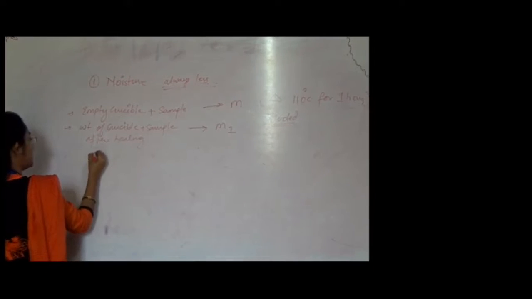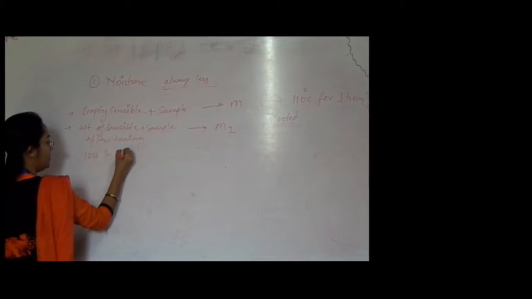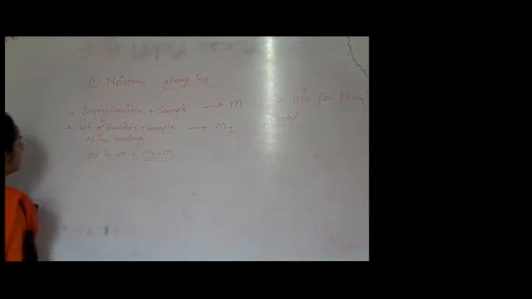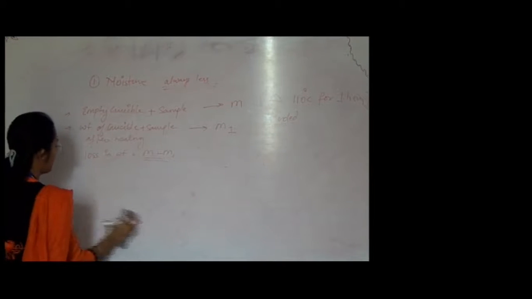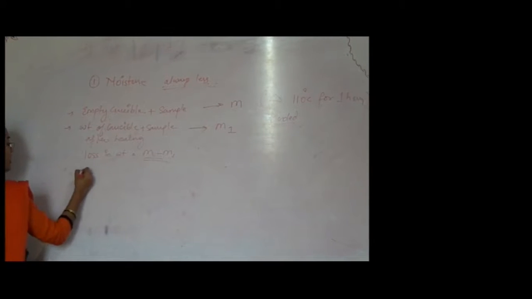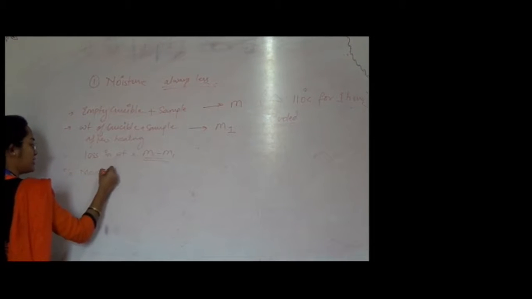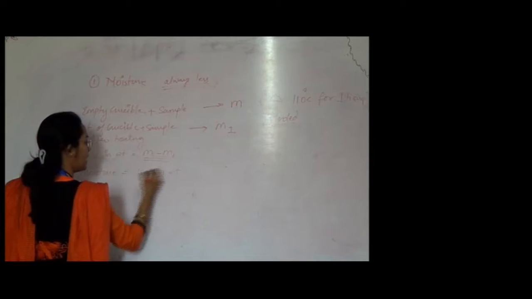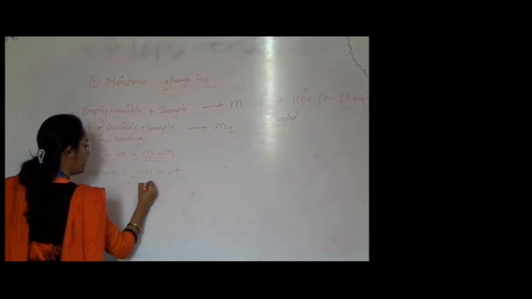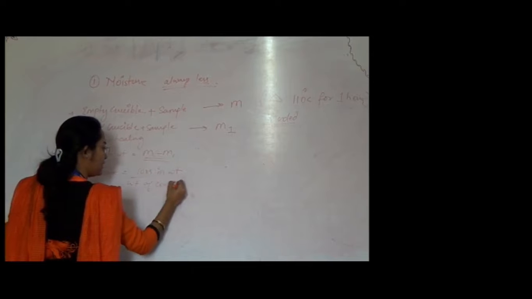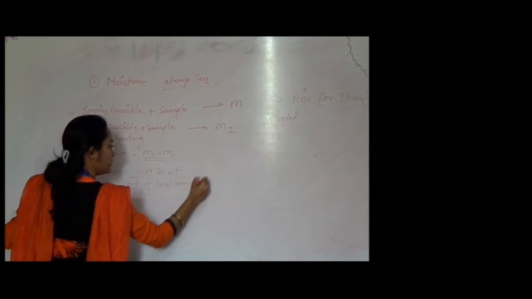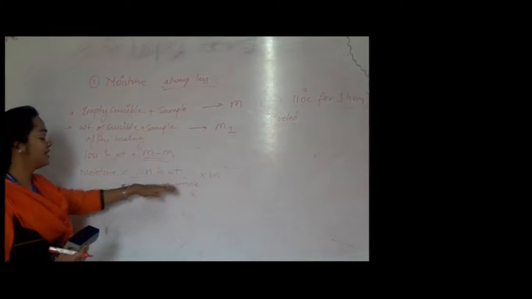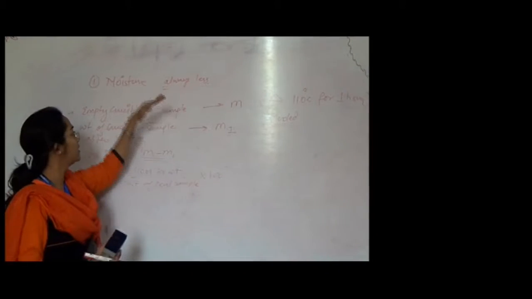Now how to determine the percent moisture? The formula is percent moisture equals loss in weight divided by weight of coal sample, into 100. So this is the determination of percent moisture in a coal sample.